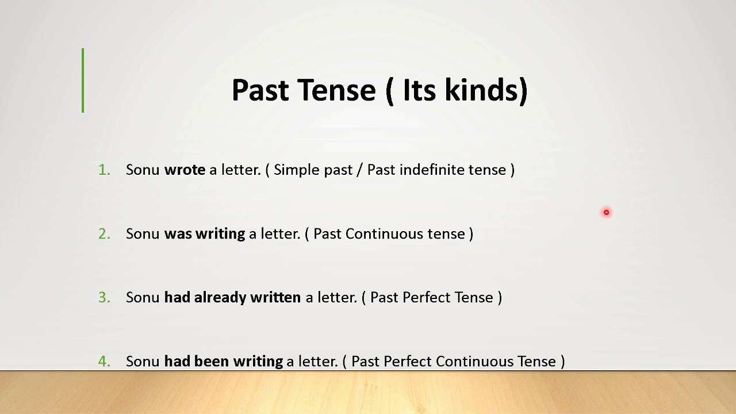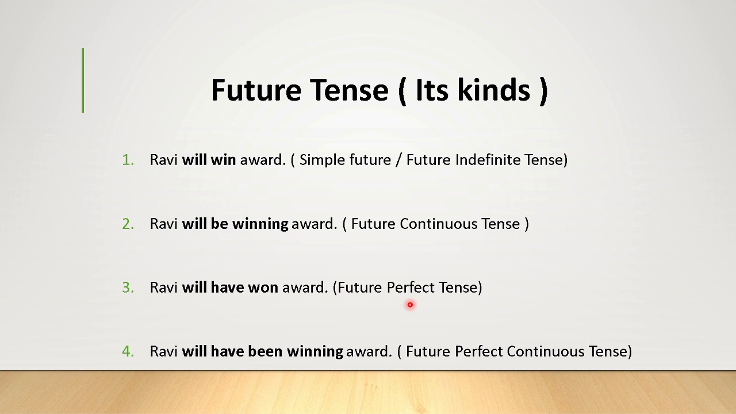And the third is, Sonu had already written a letter, past perfect tense. What is the difference between present and past perfect tense? In the present perfect, the action is perfect at the time of present time. In the past perfect, it is perfect at the time of past. So we have used auxiliaries here. They are have, had. Have in the present perfect, had in the past perfect. In the fourth sentence, Sonu had been writing a letter. So it is called past perfect continuous tense.